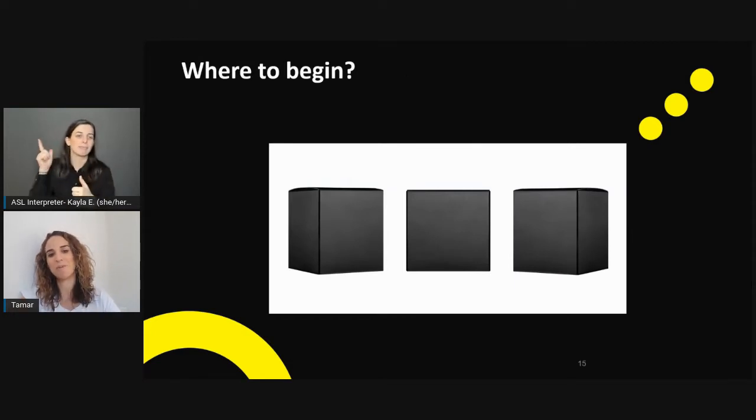And now my black box. So when I speak to clients or prospects or partners or anybody who wants to understand what we're doing, what digital accessibility is, I like to take the example of the black box, being the box that we don't really know what's inside and we don't really understand it.